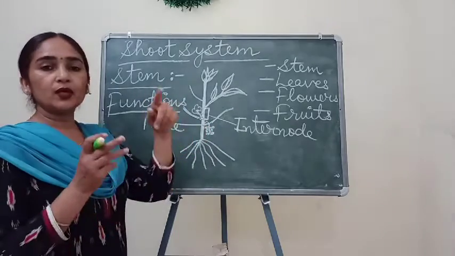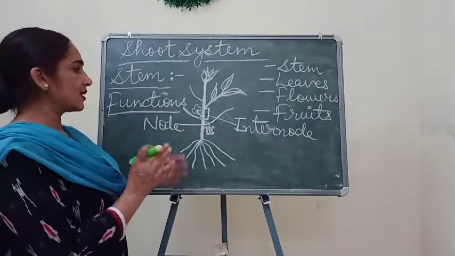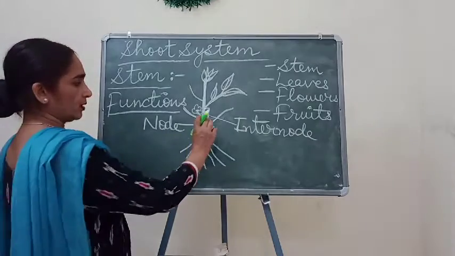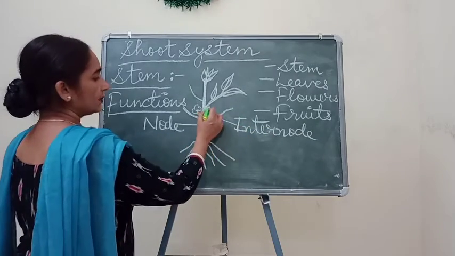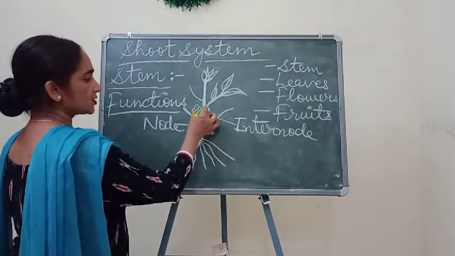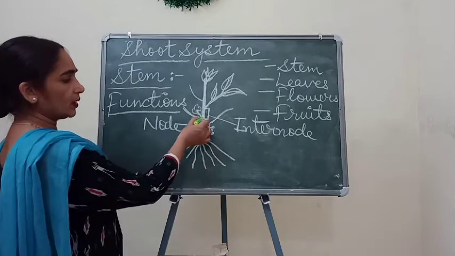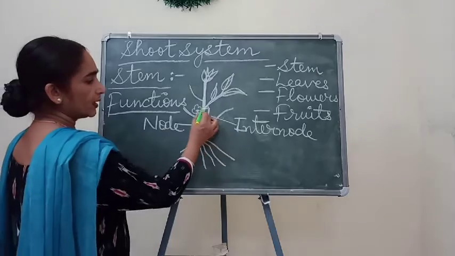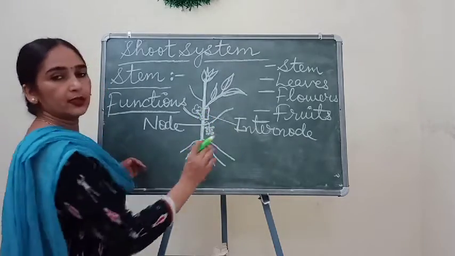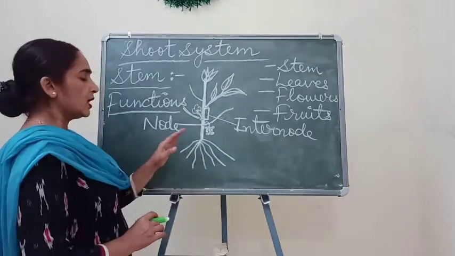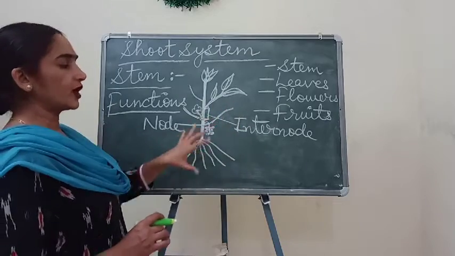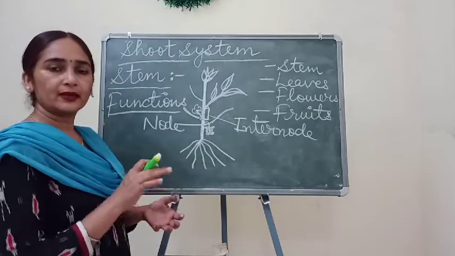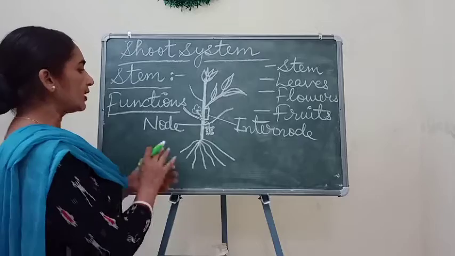In between two nodes there is an internode. This is a node and this is also a node, so the part in between two nodes is called internode. Okay, children. So this is the characteristic identification of stem.